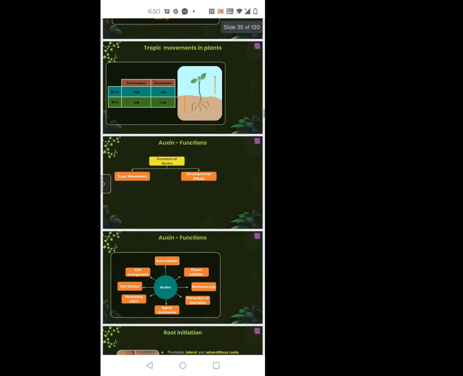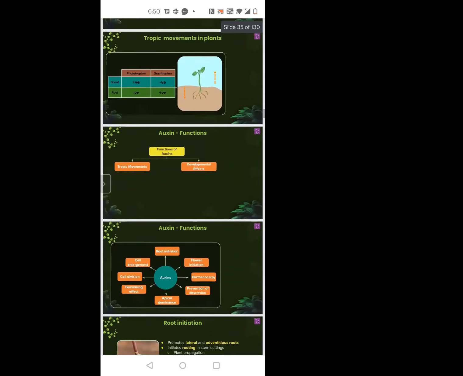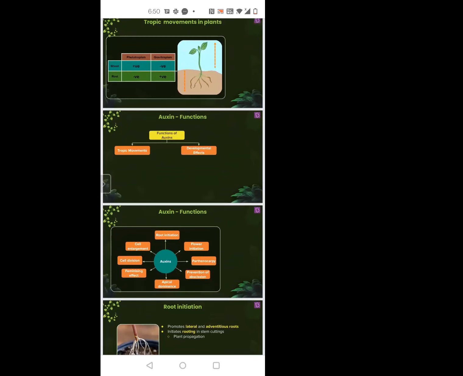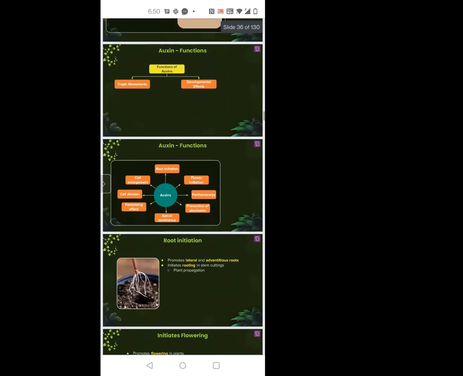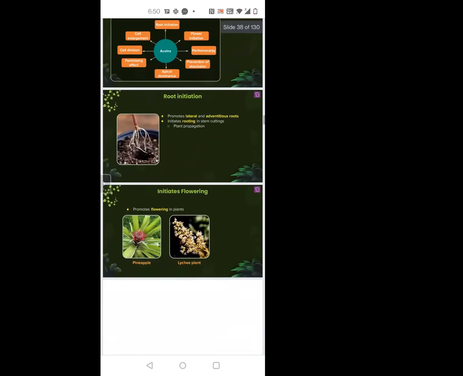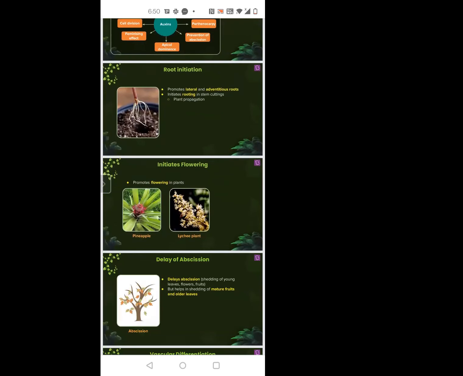Other than that, auxin is also involved in certain developmental effects. So what are these developmental effects? The first one is root initiation. Root initiation means the growth of the root, and that happens because of auxin.